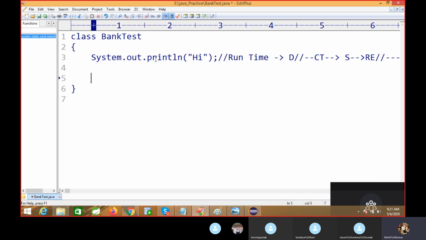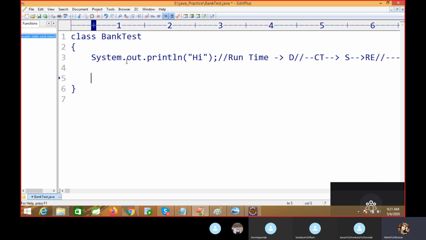Then you have to make the one example. If one application has 1000 logics, or 1 lakh logics, we cannot create 1 lakh classes, right? Are we able to maintain that? No. Are we able to integrate that? No. Okay, we can provide the extend keyword and integrate, but it's very difficult, right?